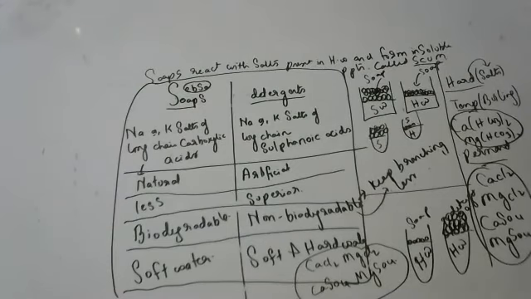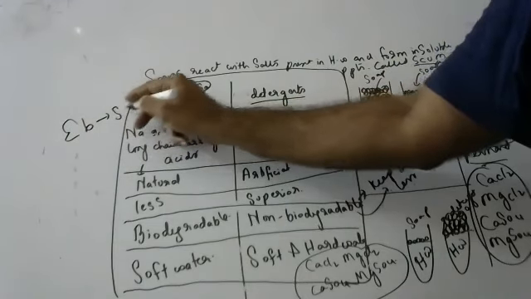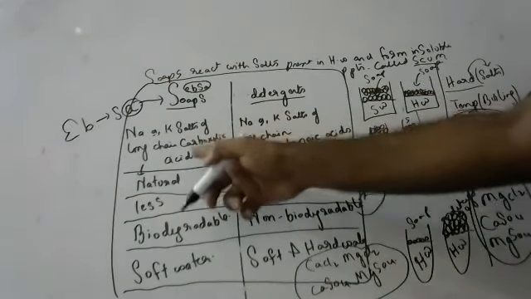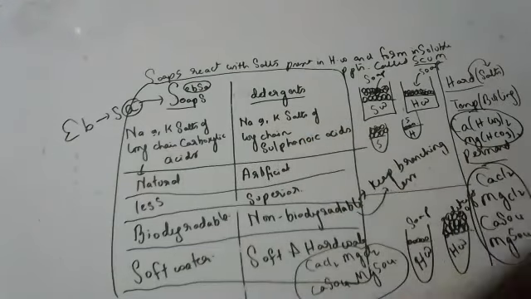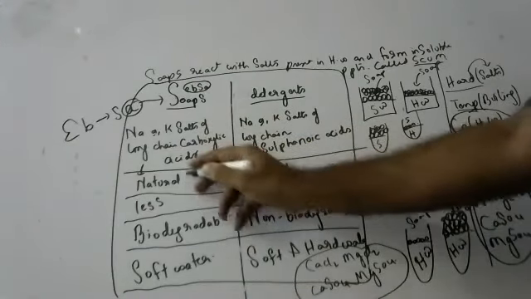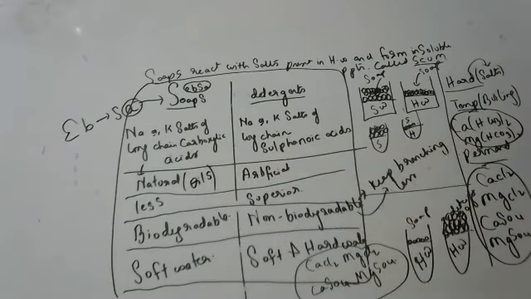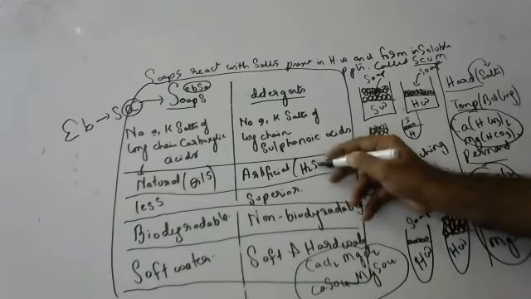Okay, so how did we prepare soap, children? Yesterday I told you: ester plus base gives soap plus alcohol. That is how soaps are prepared. The difference between soaps and detergents: soaps are sodium or potassium salts of long-chain carboxylic acids, and detergents are sodium or potassium salts of long-chain sulfonic acids. Soaps are natural, prepared from natural oils like palm oil, neem oil, mustard oil, coconut oil, peanut oil, groundnut oil. Detergents are artificial, prepared from sulfuric acid and various other acids.